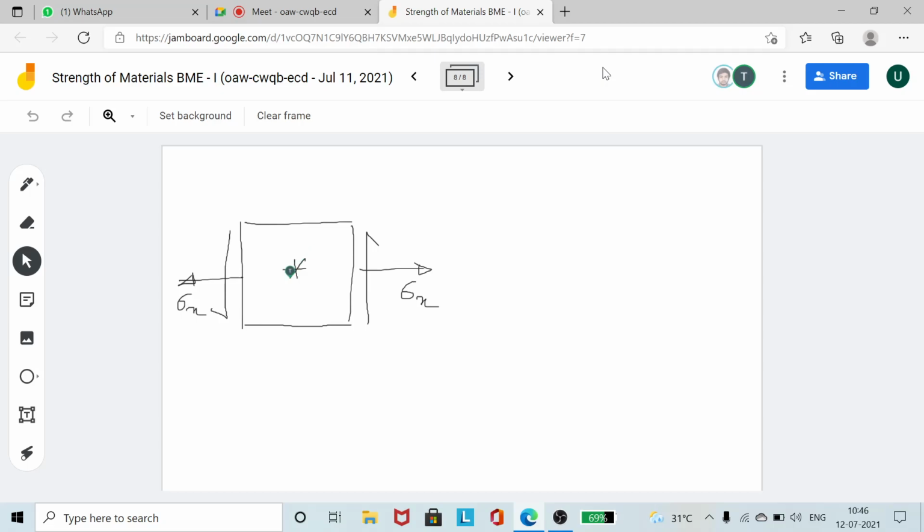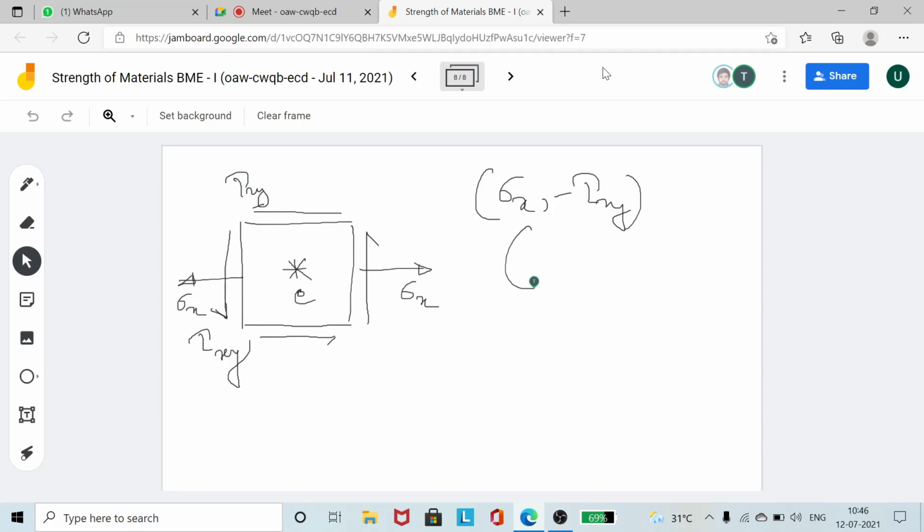This is the center of the element. You can see that on the faces that carry sigma x, tau xy is carrying an anti-clockwise moment, so that is why it should be sigma x minus tau xy. And on the other face carrying sigma y, this tau xy is having a clockwise moment.